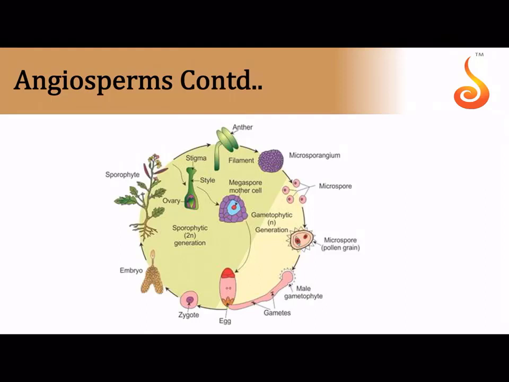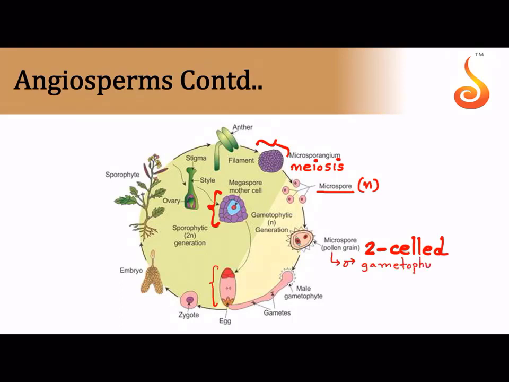Inside the ovary there is megaspore mother cell, there is ovule. This is the ovule or the megasporangium. And then this is the female gametophyte or the embryo sac. And see how in the anther there is microsporangium which produces, through meiosis, microspores, haploid microspores. The haploid microspore develops into 2-celled pollen grain, which is what is this pollen grain I told you? It is a reduced male gametophyte.